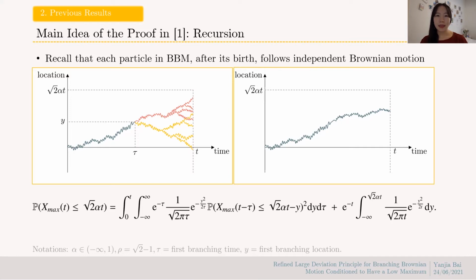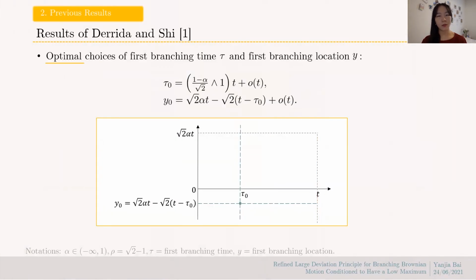In the process, there are certain neighborhoods of y and tau that will dominate the whole estimation, and those y and tau are what we call the optimal choices. We denote them as tau 0 and y 0. In other words, if you give me an alpha, then I can give you a tau 0 and y 0, which forms this green dot on the time location plane. And if your BBM chooses to do its first branching there, then it's more likely to stay below the square root 2 alpha t level.